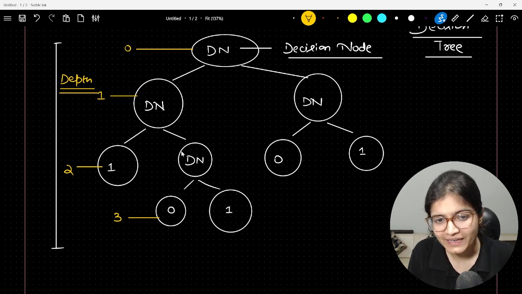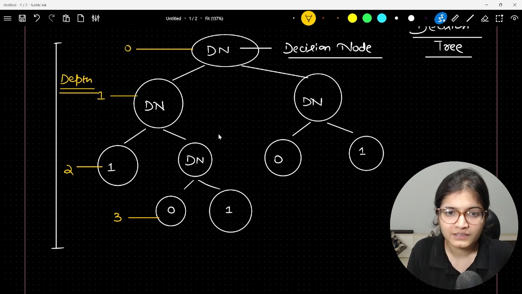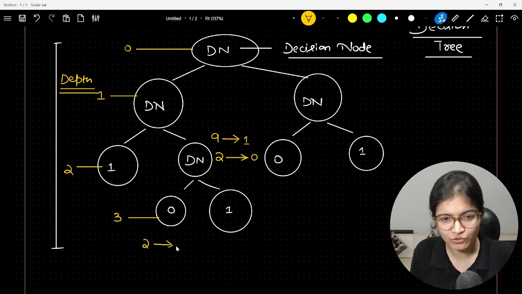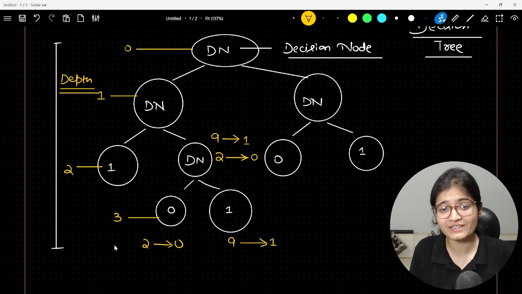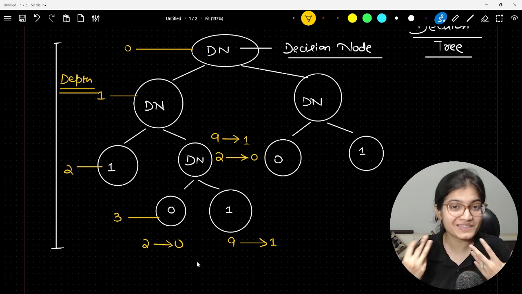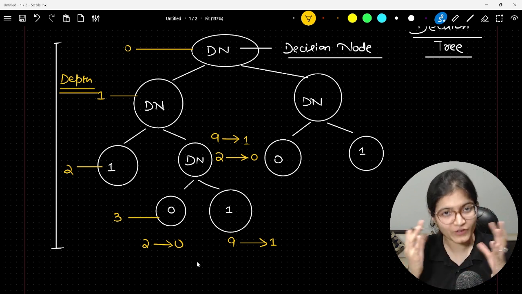And let's assume that at any point of time, in this decision node itself, you get the result as maybe 9 indicators that your data belongs to one class, and 2 indicators that the data belongs to the 0 class. That is where you get the assurance that here your data belongs to the 0 class, and here your data belongs to the 1 class. This is where, at the very end of the leaf node, you will say that the Gini index will be 0, impurity will be 0, your data is very pure.